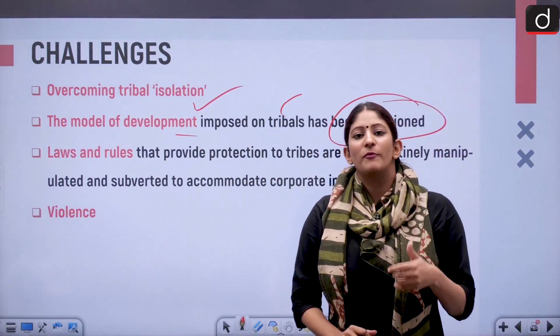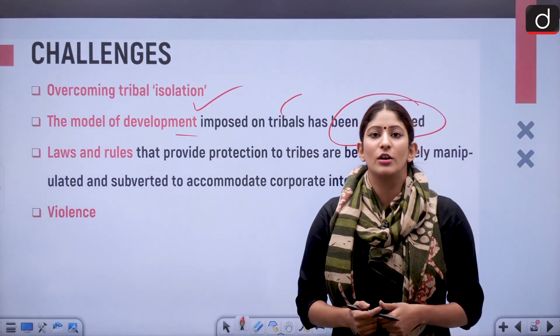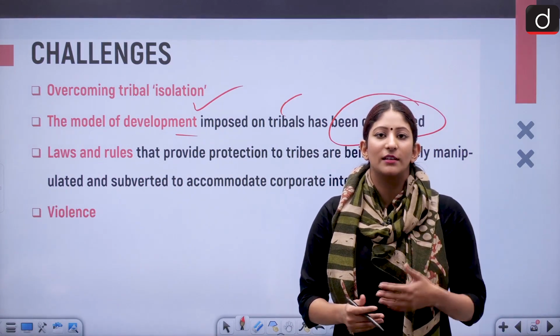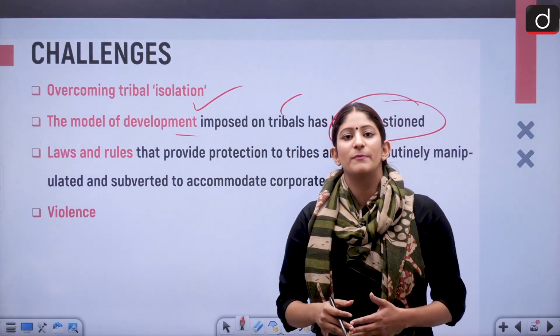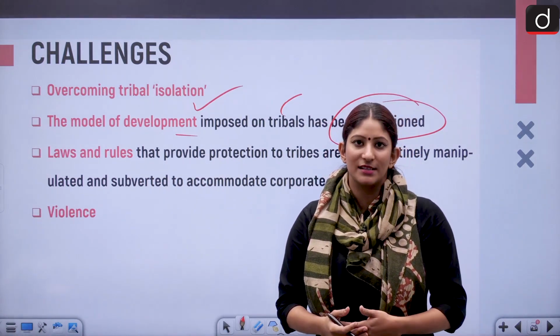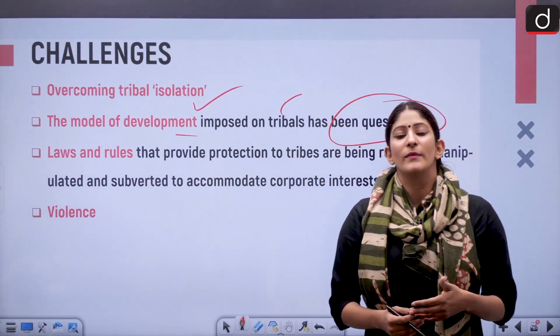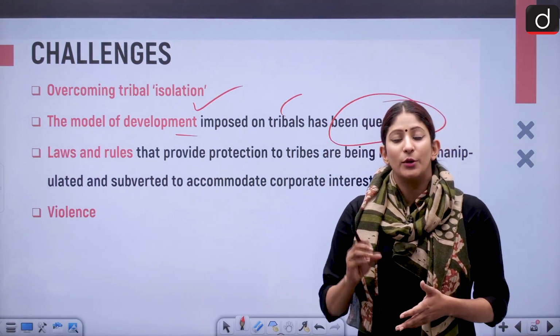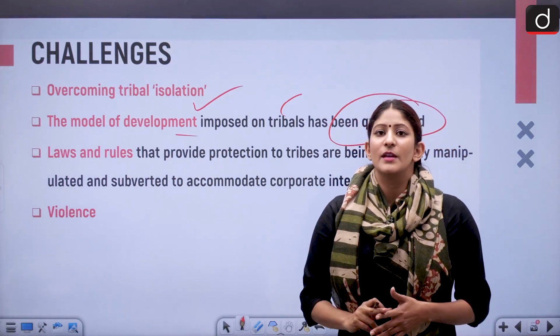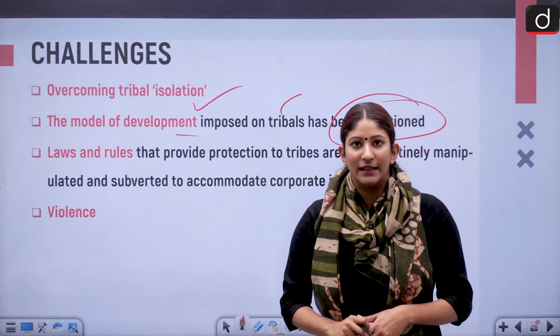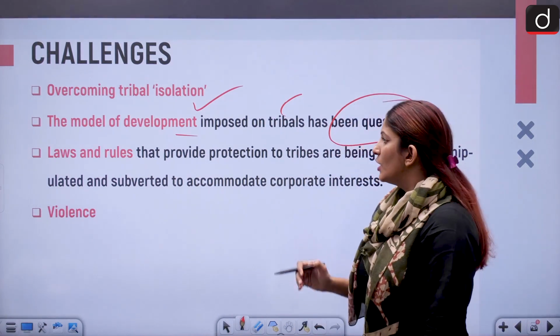Is there some kind of policy lacuna when we talk about the Scheduled Tribes and Other Forest Dwellers Act of 2006? Is there any issue with respect to the discriminatory policies that we have right now and are not able to put properly into place? The SC and ST Prevention of Atrocities Act of 1989. So all that needs to be questioned.